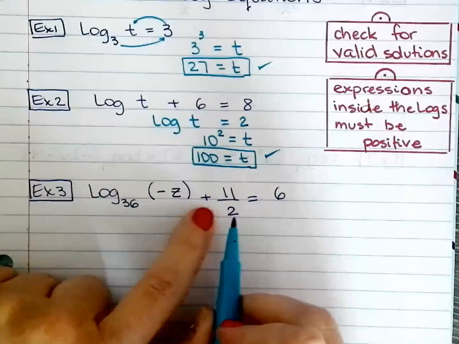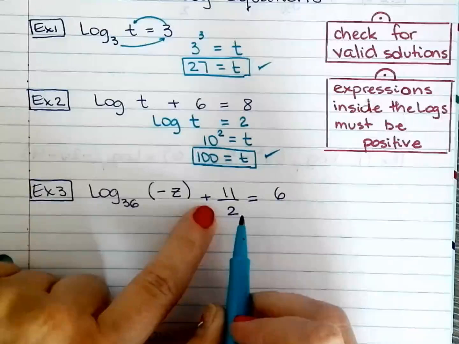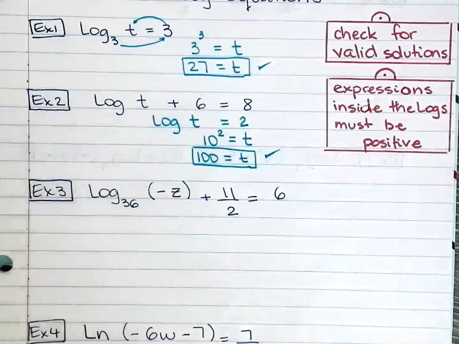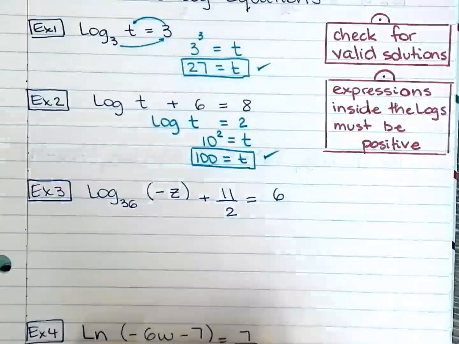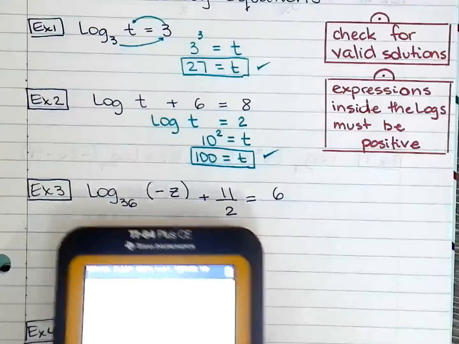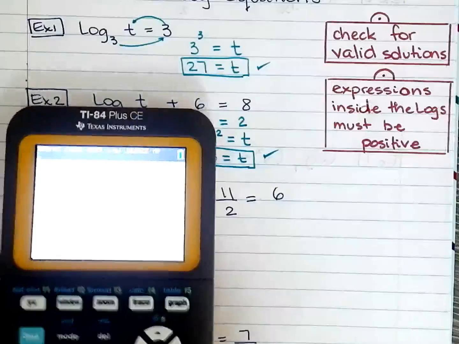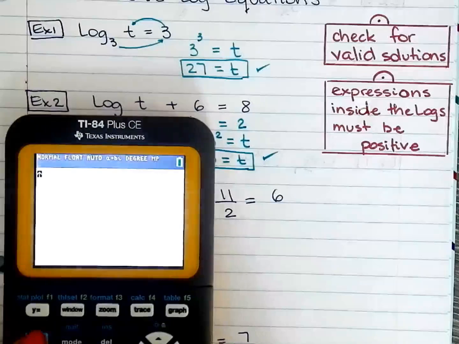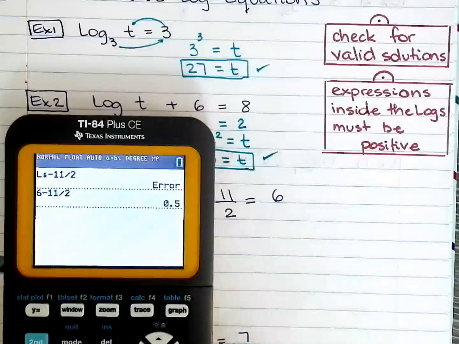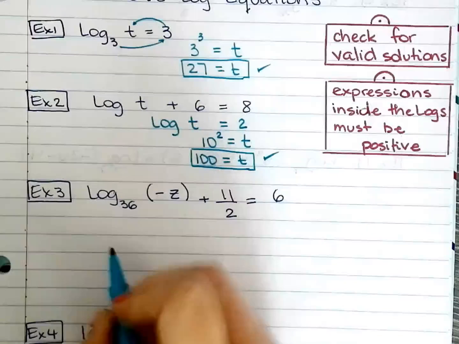Okay, here you need to start out by subtracting 11 over 2. Too much glare. So 6 minus 11 over 2, that's 0.5, or 1 over 2, or 1/2.